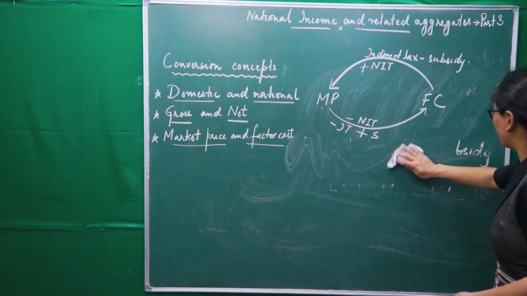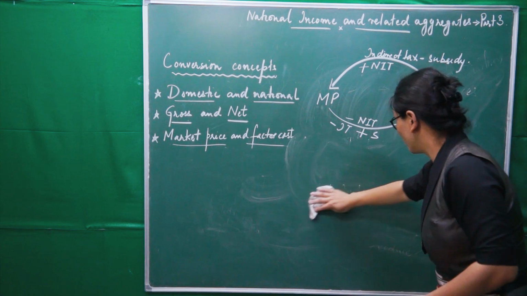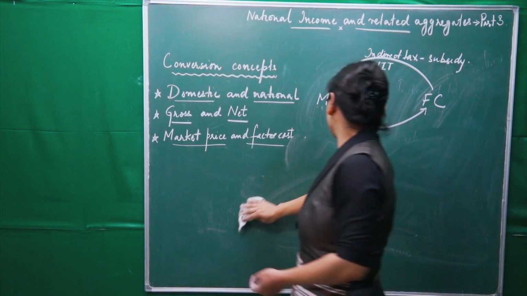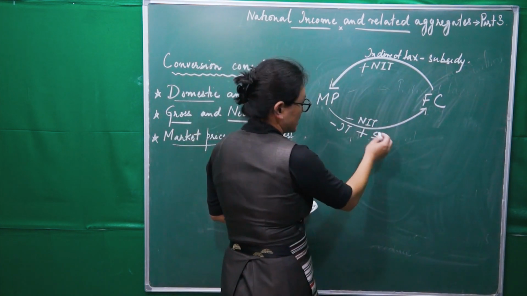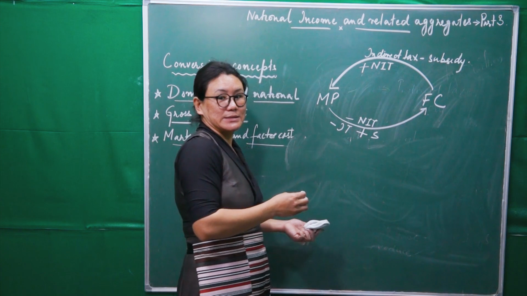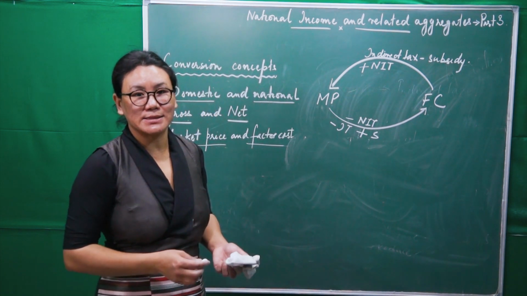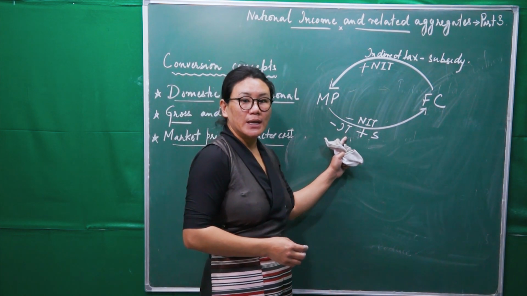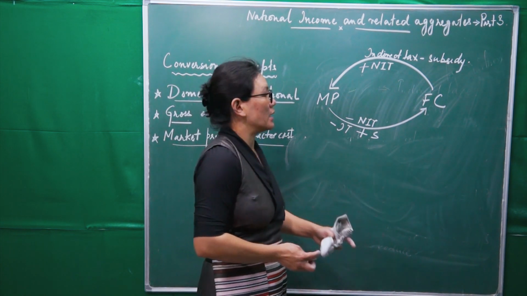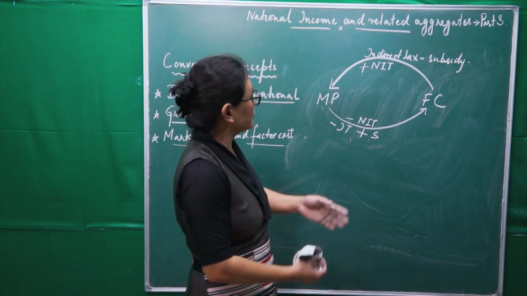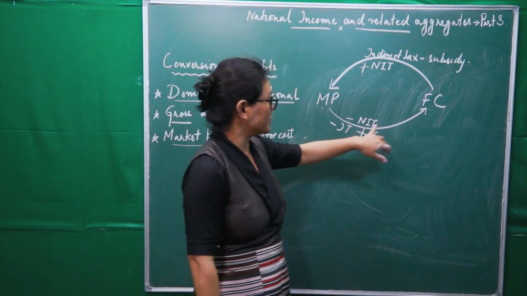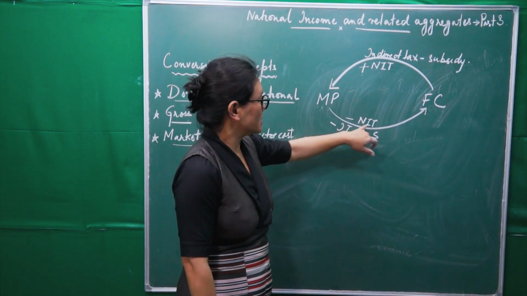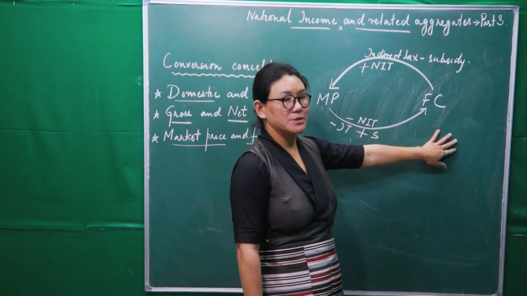Now, you need to remember this formula for your application part. This is very important. I repeat again, NIT is what? Net indirect taxes. What is this net indirect taxes? It is the difference between indirect tax and subsidy. Now, when we have to convert MP into FC, we have to deduct NIT. So minus IT plus subsidy to get FC.